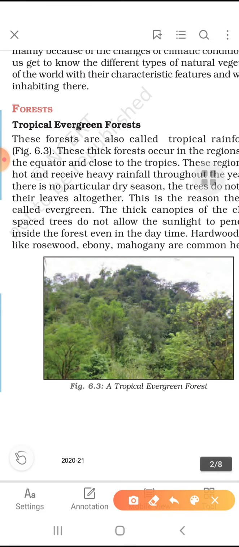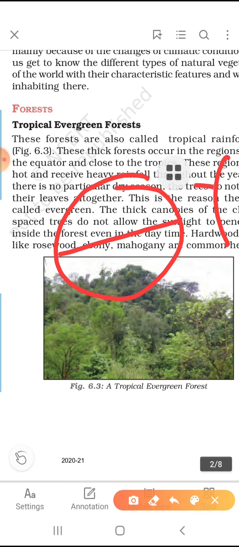In the process of the earth's revolution and rotation, we discussed many things. When we take the example of the sun rays, suppose this is our earth, and on the equator generally the rays of the sun fall vertically.